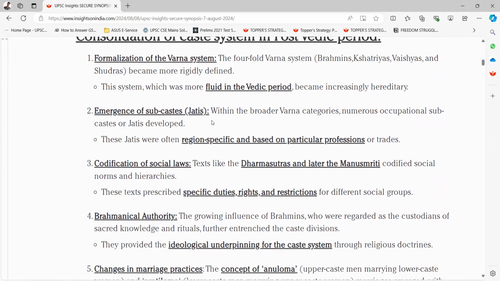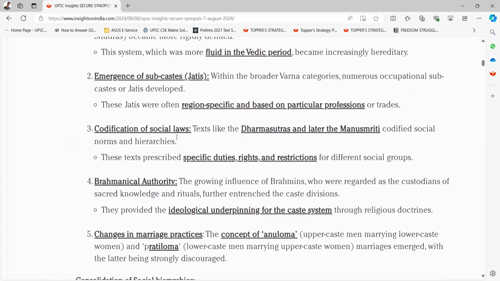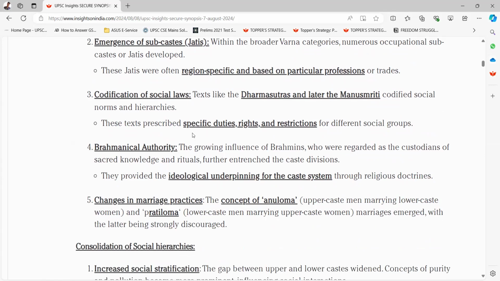Emergence of subcastes, jatis. Within the broader Varna categories, numerous occupational subcastes or jatis developed. These jatis were often region specific and based on particular professions or trades. Three, codification of social laws. Texts like the Dharma Sutras and the later Manusmriti codified social norms and hierarchies. These texts prescribed specific duties, rights, and restrictions for different social groups.